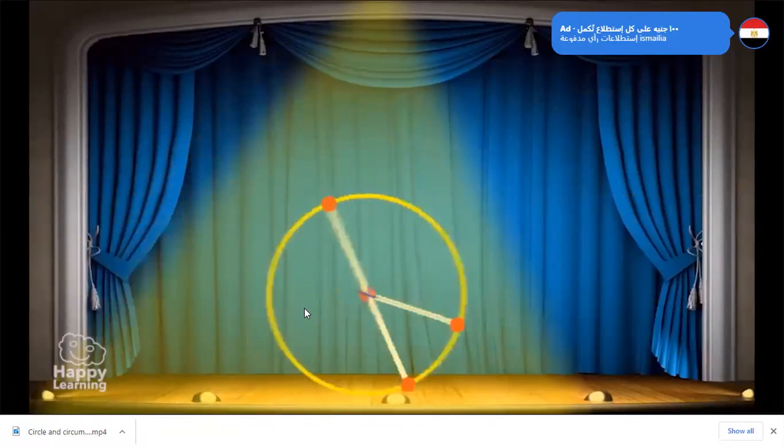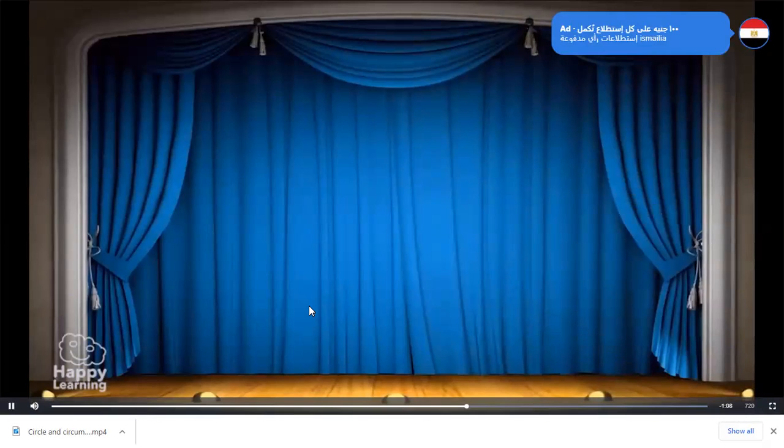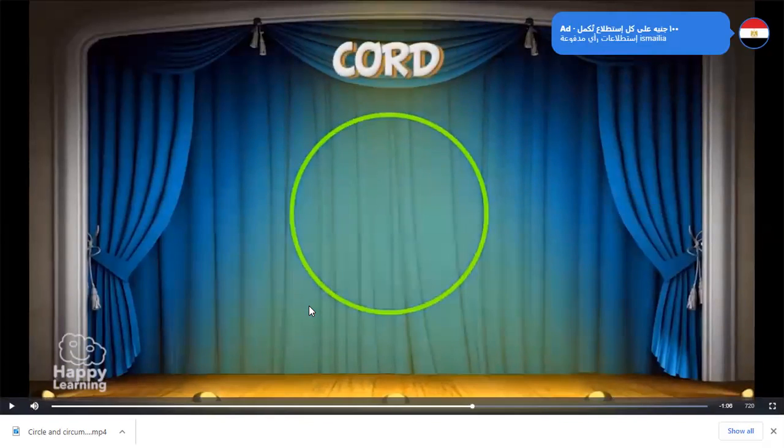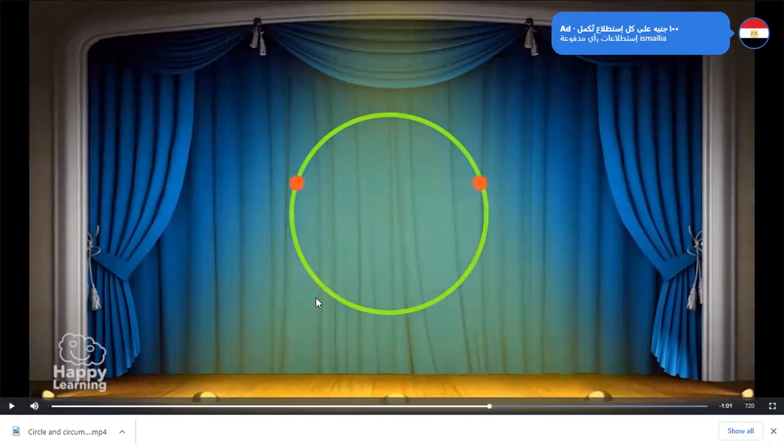But there are another three elements we should learn about. Do you expect that we have another three elements? The next one is a chord. Concentrate. A chord is a line between two points on the circumference, which does not go through the center. It is like the diameter, but it will not pass through the center of the circle.